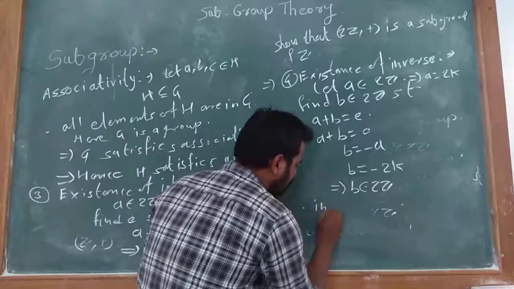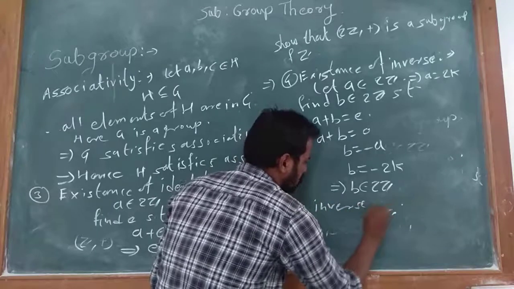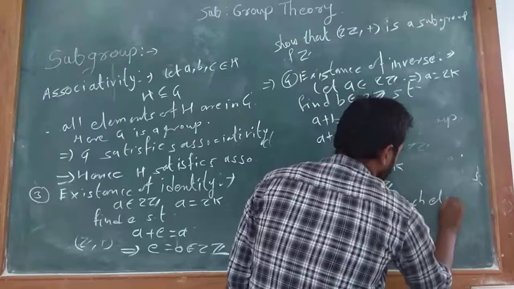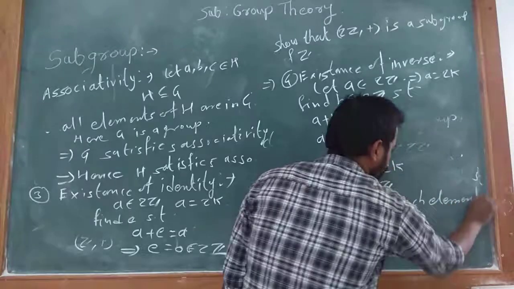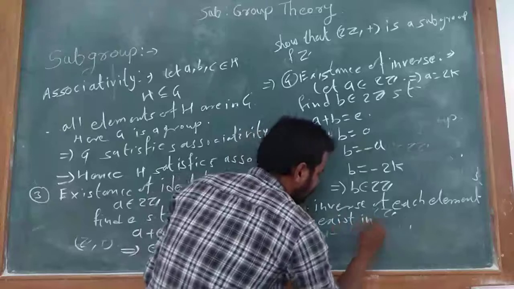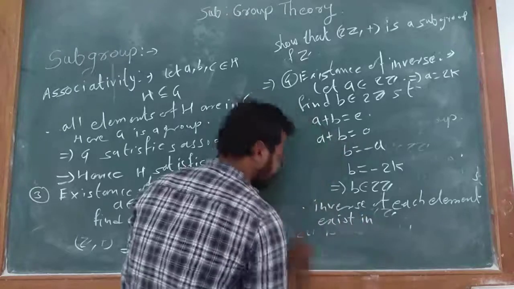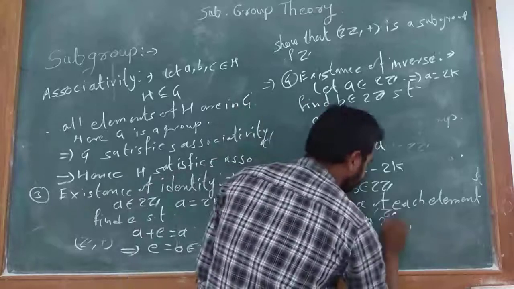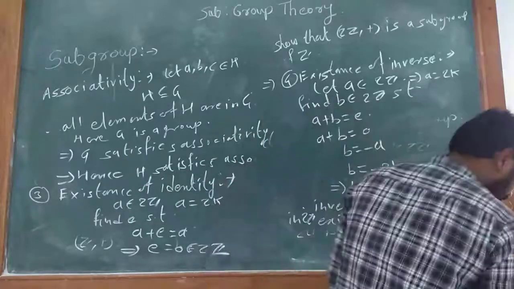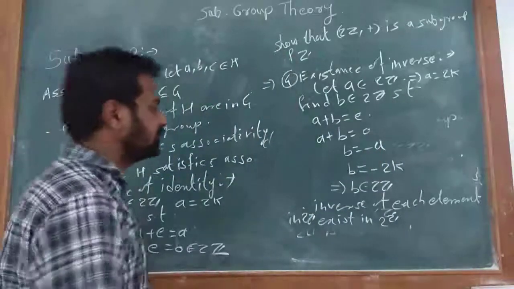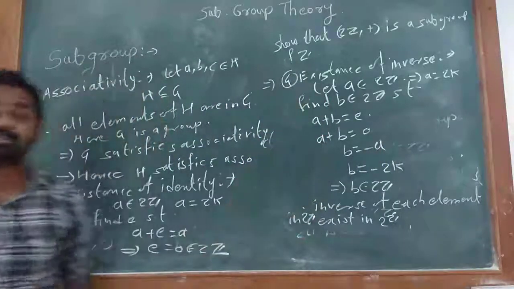Therefore inverse of each element exists in 2Z. Therefore the fourth property holds.